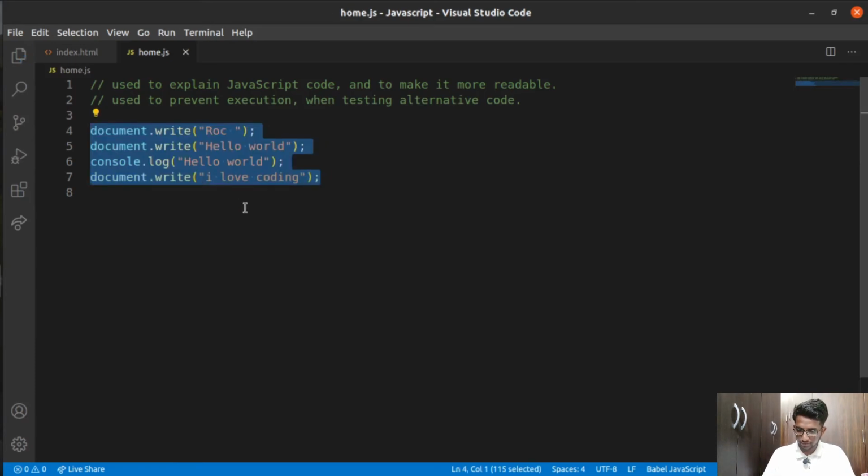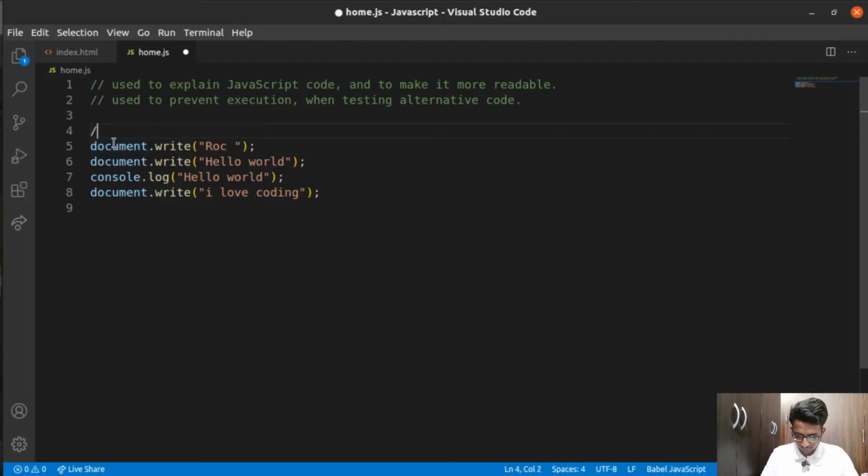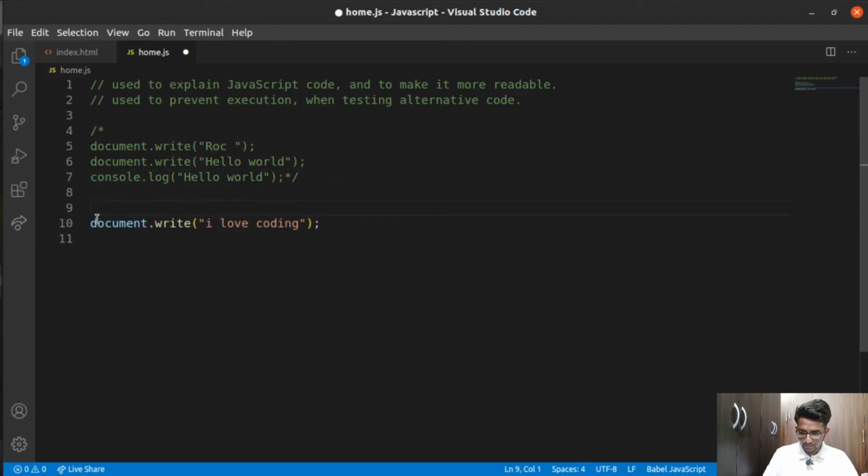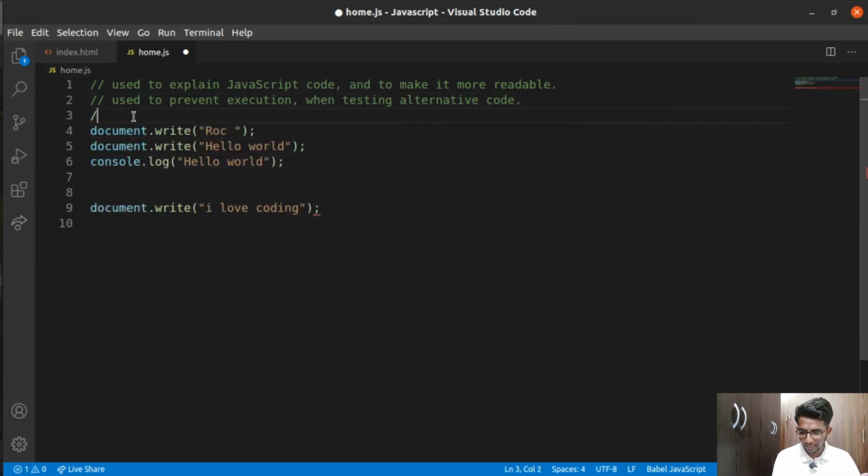Or you can simply make a multiple-line comment. Let me show how you can do that here. If you give a forward slash and a star, and I give up to this part only, then I end it. Now you can see only this document.write is going to be executed, and the remaining lines got commented. Okay, I'm going to remove them. If I remove them again, now you can see all these lines are going to be executed.